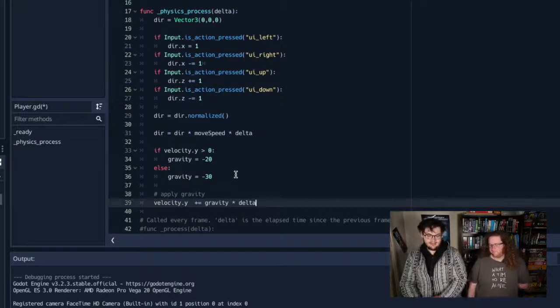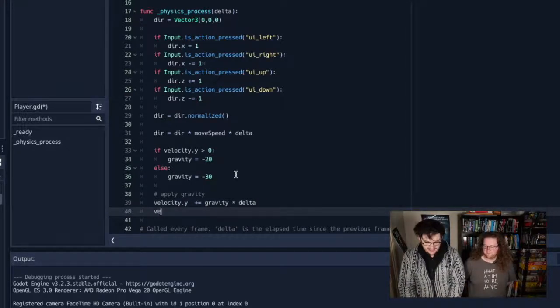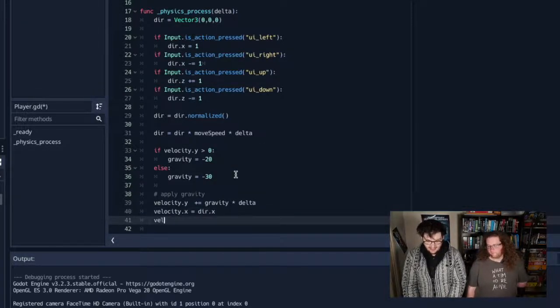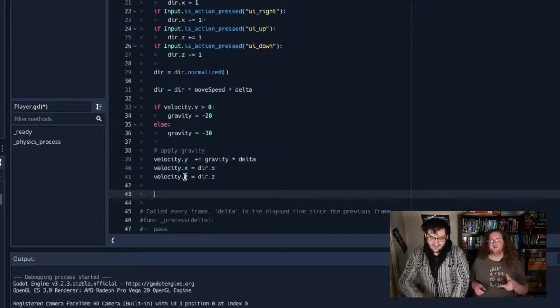Otherwise, it would add 9.8 negative every single time it got hit, whereas we want to add a bit of 9.8 based on the frame rate that's going on, the physics tick. So we want velocity.x equals direction.x, just so they're the same. And because velocity is a 3-part vector, we want to also do velocity.y is direction.z. Z, not Y, sorry, Z. Or else otherwise when you went up, you would shoot Z upwards.